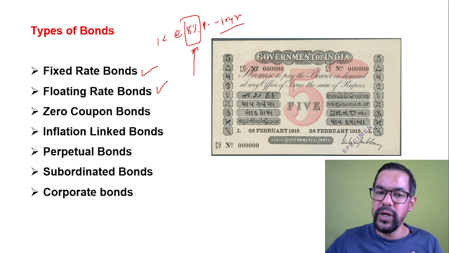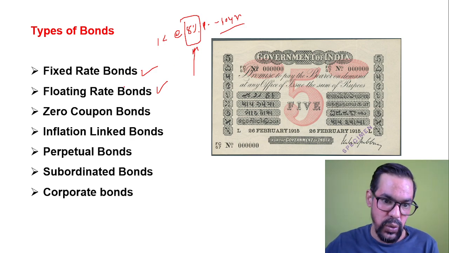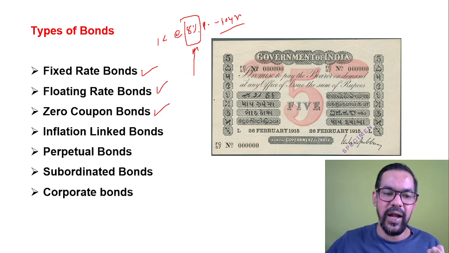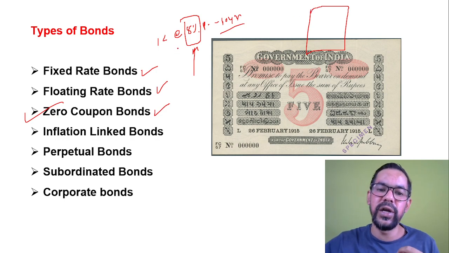Okay. So floating is where the rate of interest varies on a yearly basis. Okay. Zero coupon bonds. Many times examiners ask questions based on zero coupon bonds. If you see, there is no rate of interest mentioned on these kinds of bonds.